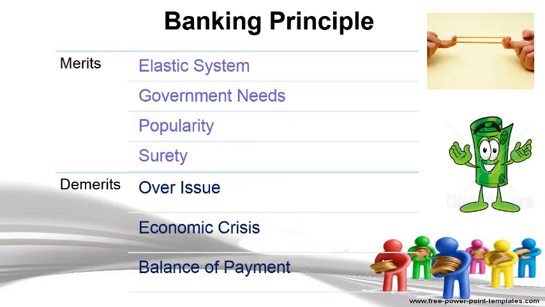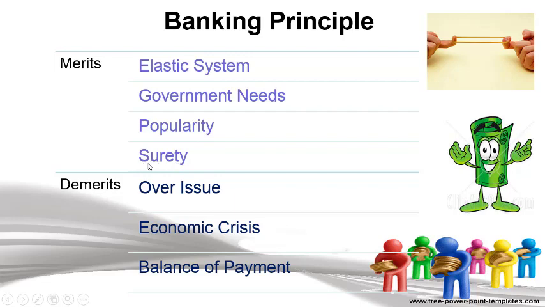Now guys, come to this slide. Now we will talk about the banking principle merits and demerits. One of the merits is that it is elastic. Yes, this system is elastic. It is not a rigid system. Why? Because whenever the government or any bank needs notes, they can print and adjust later in future. This is a very popular principle of note issue throughout the world.